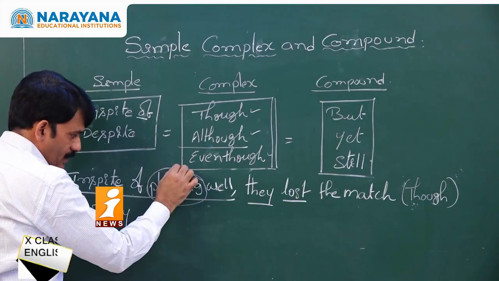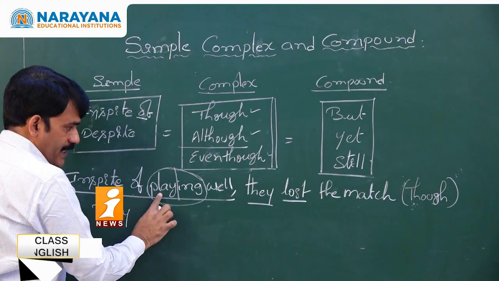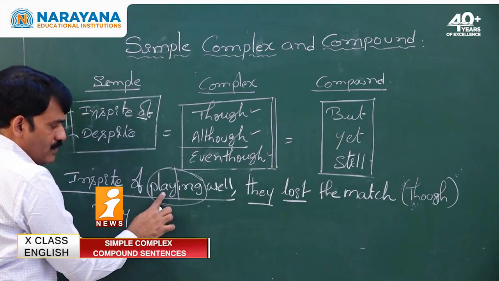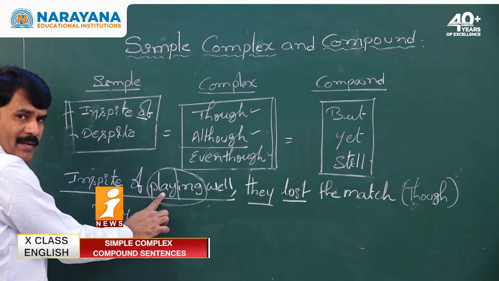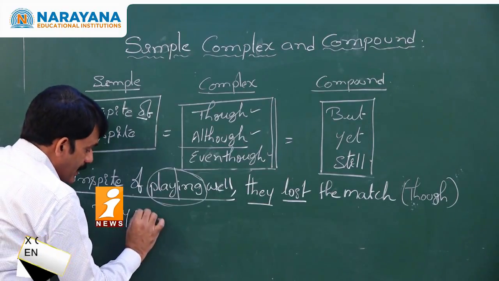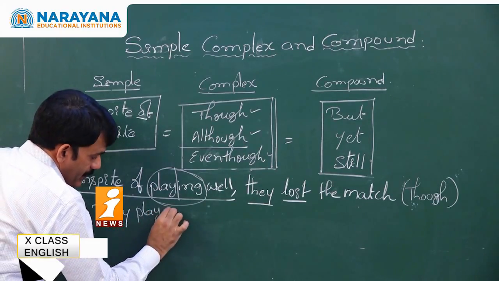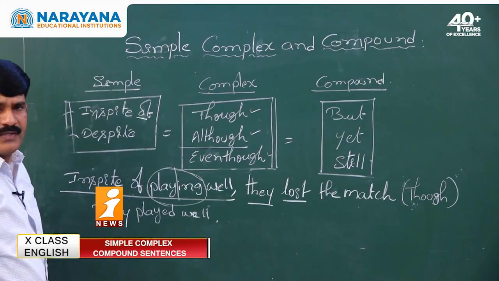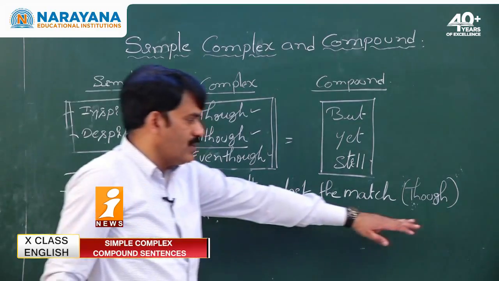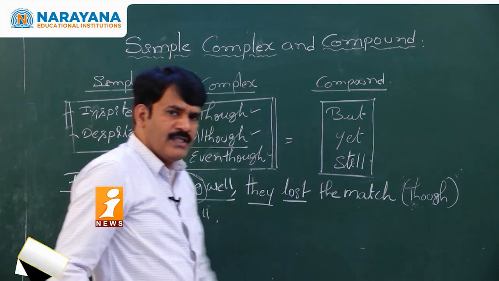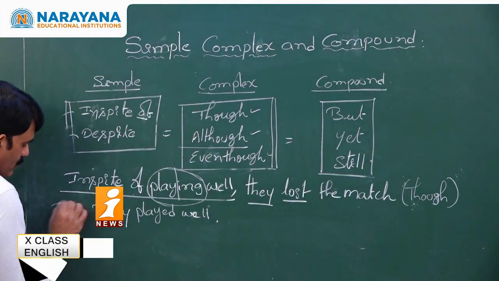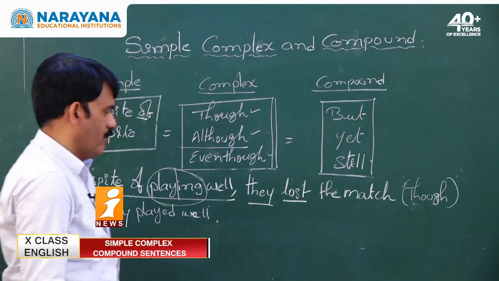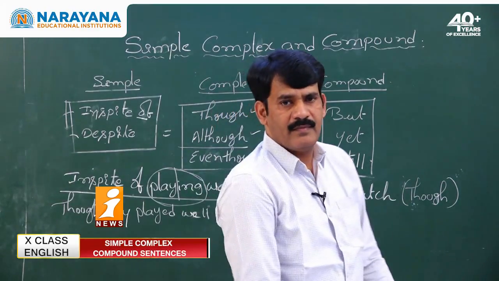I need to take play. What is the second form of play? As the sentence is in simple past tense, we need to use only past tense. So they played well. This is my clause. But they are asking me to write the sentence with though. Simple. You just add though. Though they played well, they lost the match.